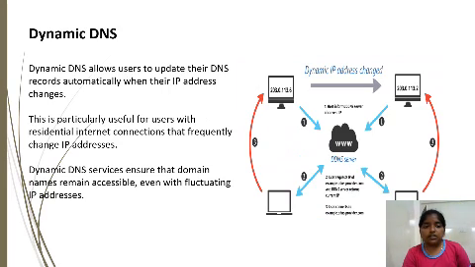Next is dynamic DNS. Dynamic DNS allows users to update their DNS records automatically when their IP addresses change. This is particularly useful for users with residential internet connections that frequently change IP addresses. Dynamic DNS services ensure that domain names remain accessible even with fluctuating IP addresses.